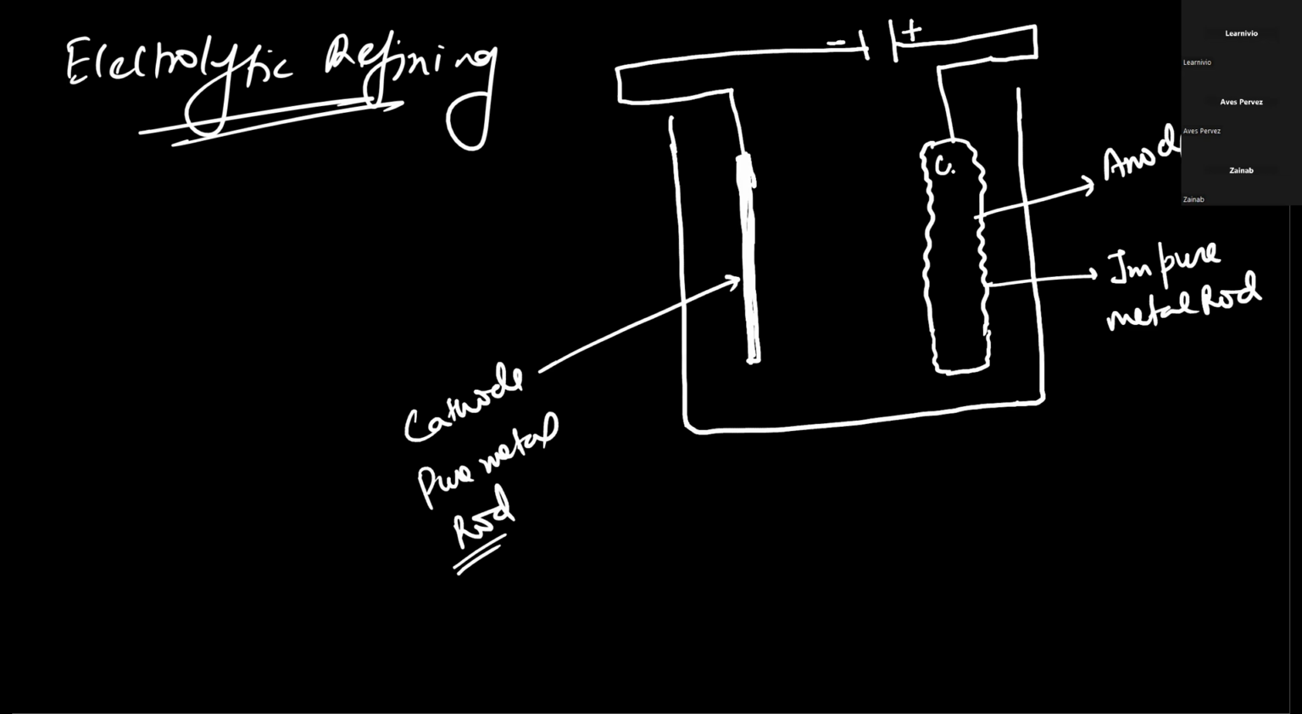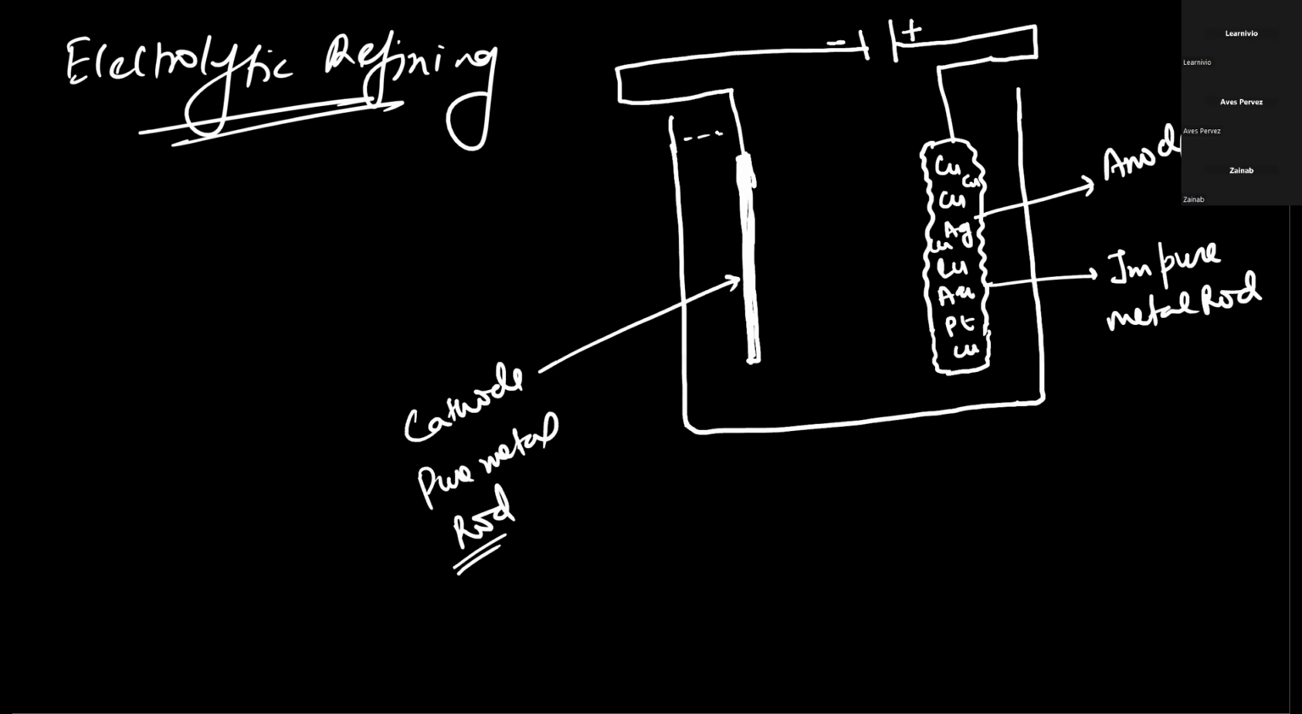For example, it is having copper atoms, some gold, some silver atoms, then platinum, then copper. So it is going to have more copper atoms, but some amount of silver and platinum atoms. And this cathode is going to have pure copper atoms.